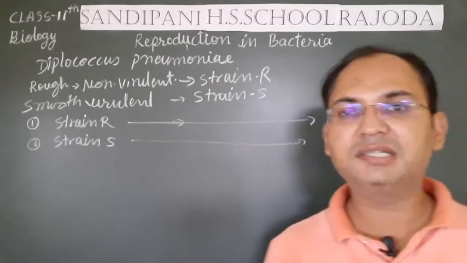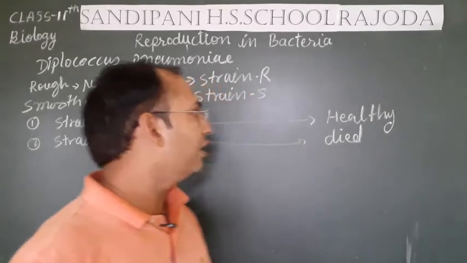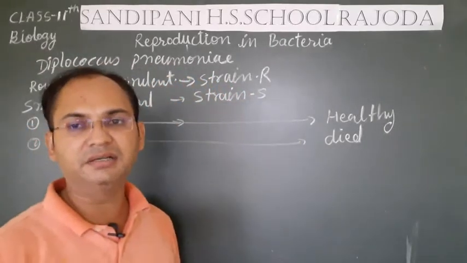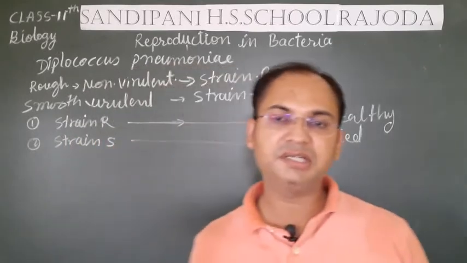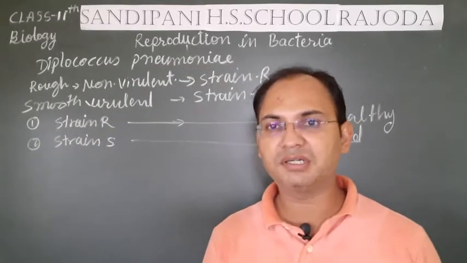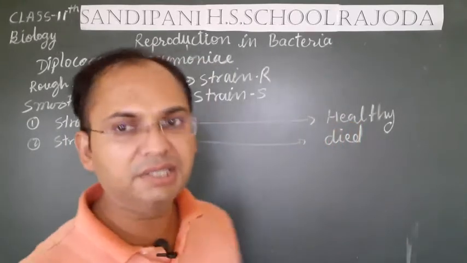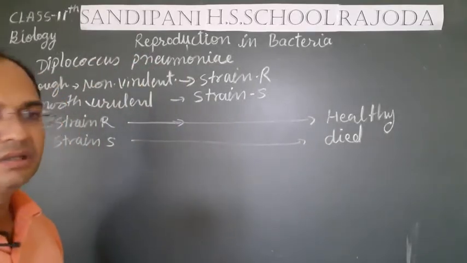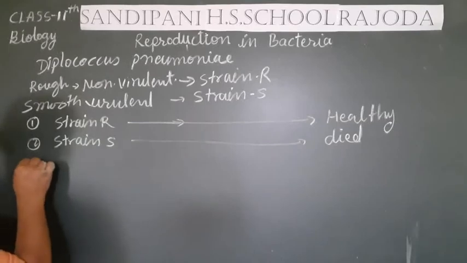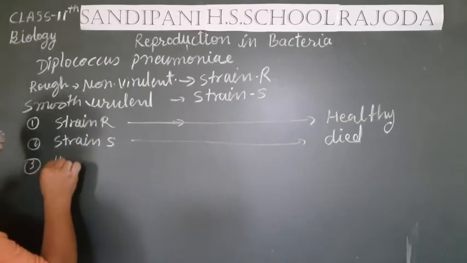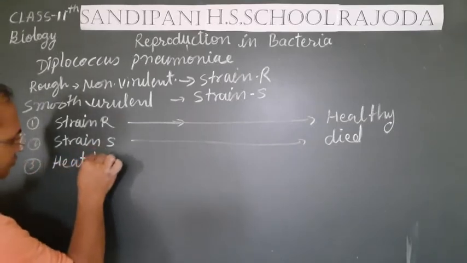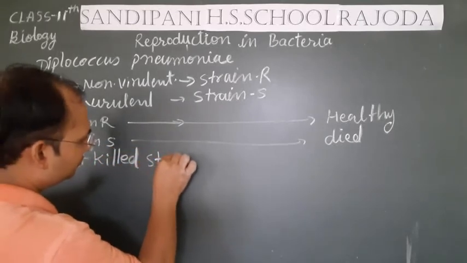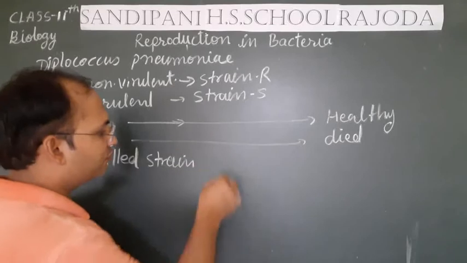But in his third step, he used strain S but heat killed. He boiled strain S in water and killed it very well, and then he injected it into the mouse.